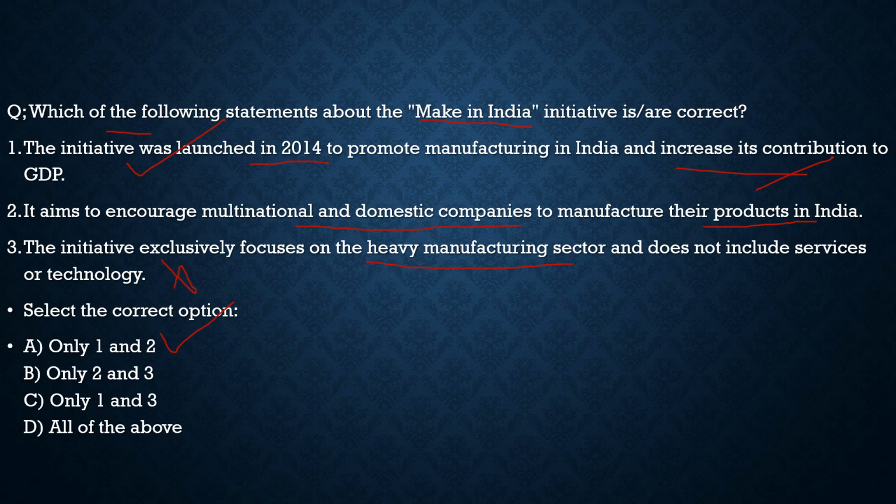The GDP share of manufacturing has increased by only 1%. The gross value addition has in fact decreased, and also on jobs, people are shifting back towards agriculture in India. So according to the author, Make in India has not been as successful as it was promised. So with this, let's move to another question.